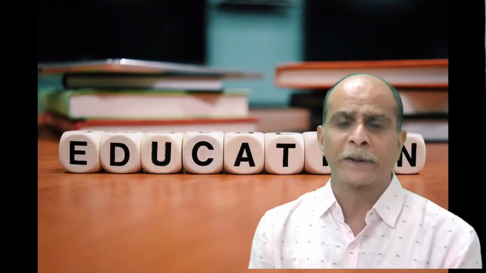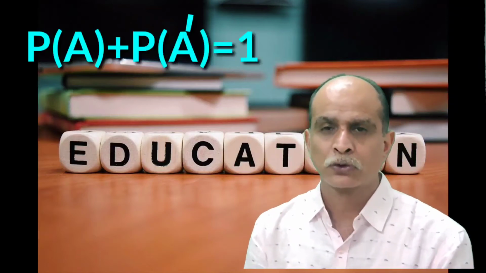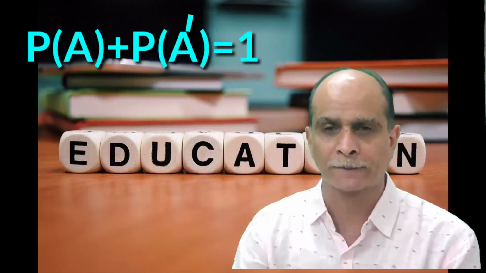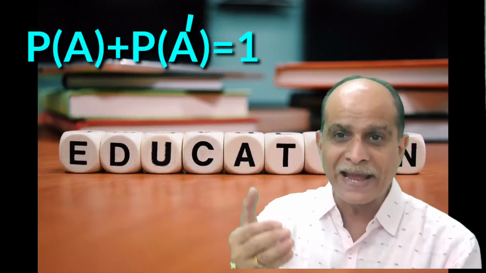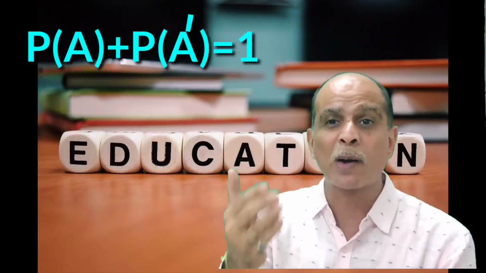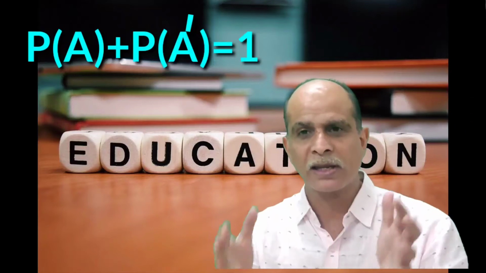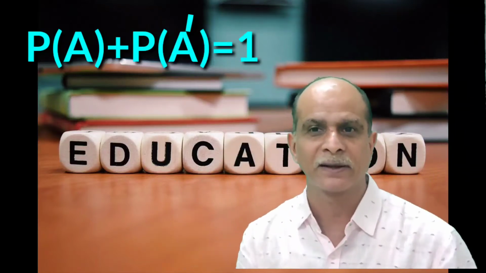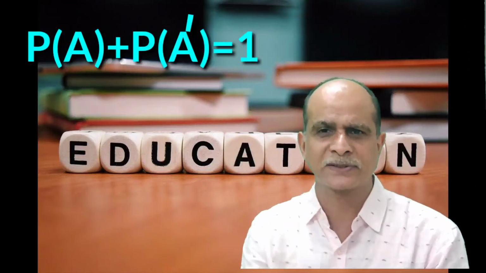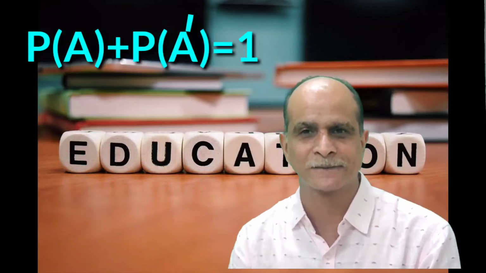In some experiment, suppose A is an event. Then A dash, or you can also say A bar, is known as the complementary event. For example, in a class of 10th standard, there are 50 students. Out of 50 students, there are 30 boys and 20 girls.